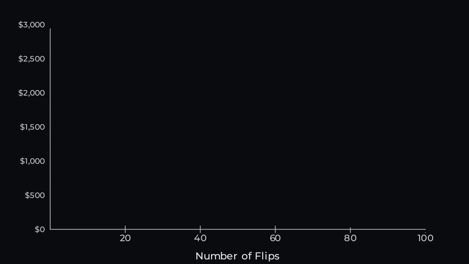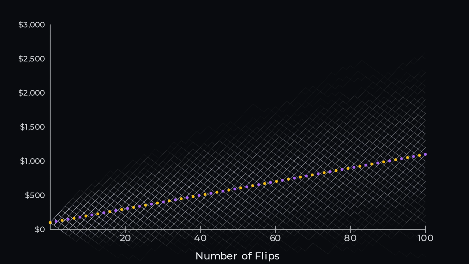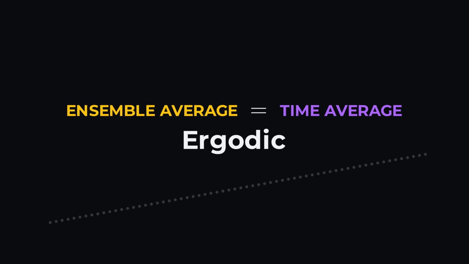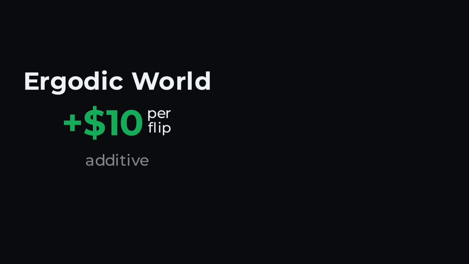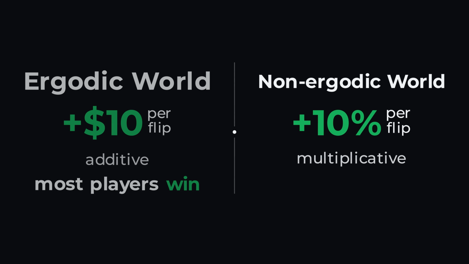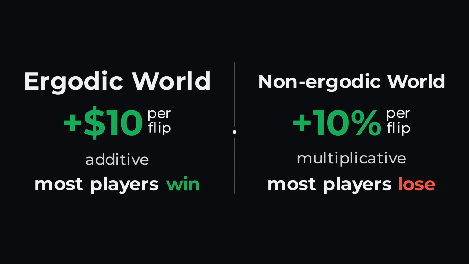And because the gains and losses no longer scale with the wealth that you have left, the time average and ensemble average now agree. This is now an ergodic system. In this additive game, most players actually win, whereas in the first multiplicative game, even when the arithmetic average was positive, most players lost. That's the distinction. One world is additive, plus $10 per flip, where most players won. The other is multiplicative, plus 10% per flip, where most players lost.